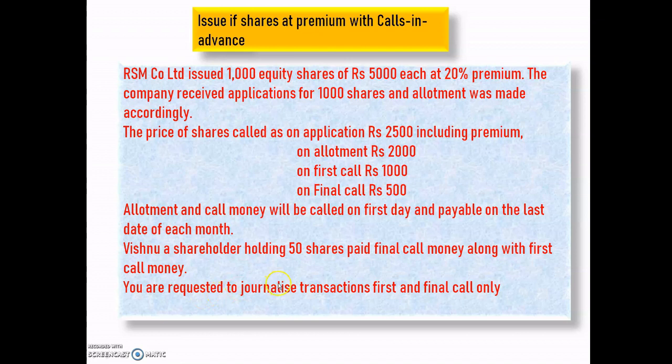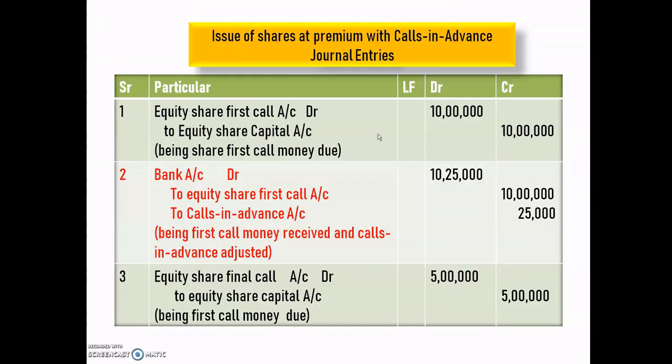You are requested to journalize the transactions on first and final call only. So here we are going to do the transactions only on first and final call. This problem is based on 20% premium, but here the premium is on application. The question asks us to pass the journal entries only on first and final call. If you want to solve the whole problem, you can solve it. So see the journal entries of first and final call.